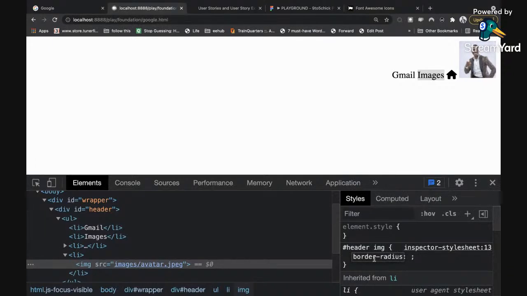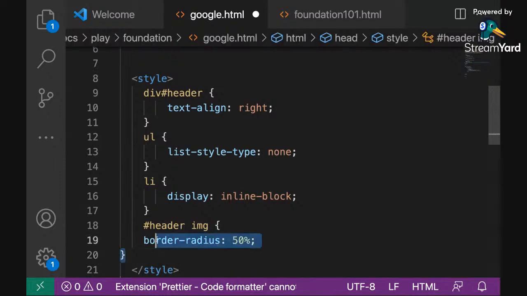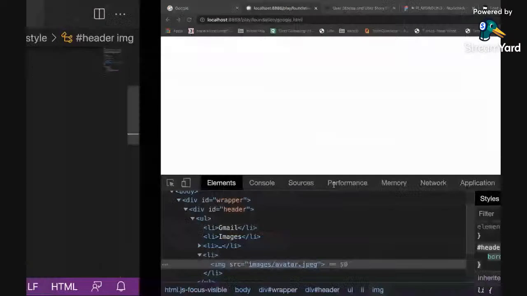Border radius is the CSS style you use in adding radius to a particular element. So I'm going to say 25% or 50% actually to make it a perfect circle. So you can see that. So border radius has just transformed that image into a perfect circle. Is that clear? So I'm going to copy this now. Switch to my code, and I'm going to paste it. That's how I like to work, so that I can see it in real time. I don't have to be guessing within my code and refreshing and seeing what is happening.